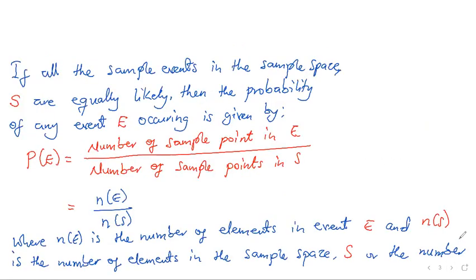Now, the theory of probability originated from games of chance, for example, tossing of coins, throwing of dice, drawing a card from a pack of cards, lottery, and many others. With these, you cannot predict for sure that this will happen.